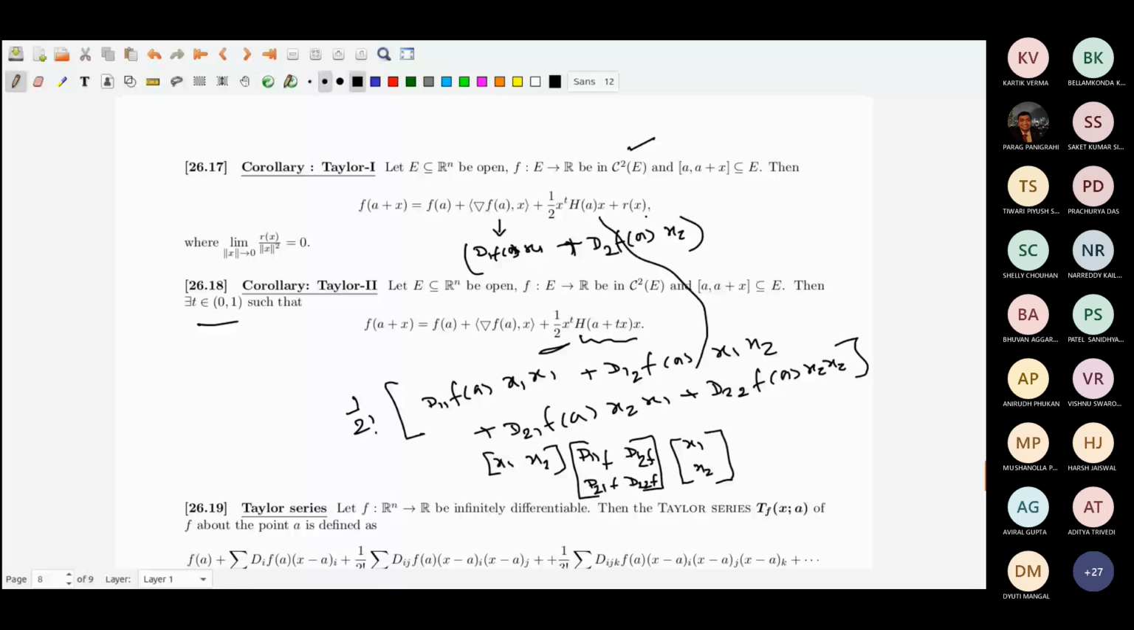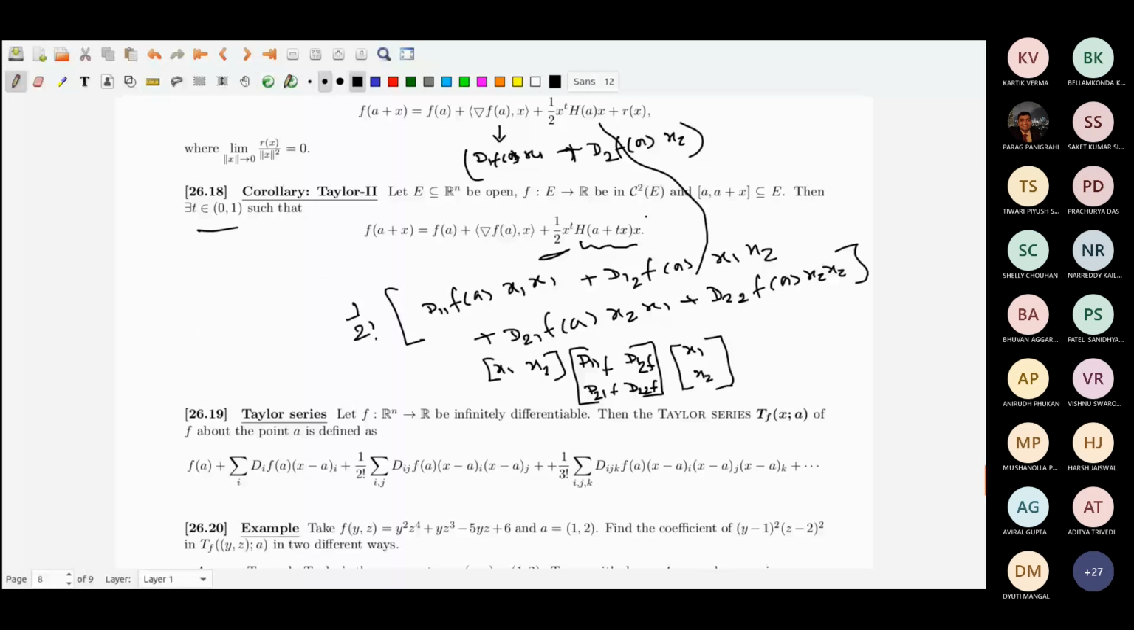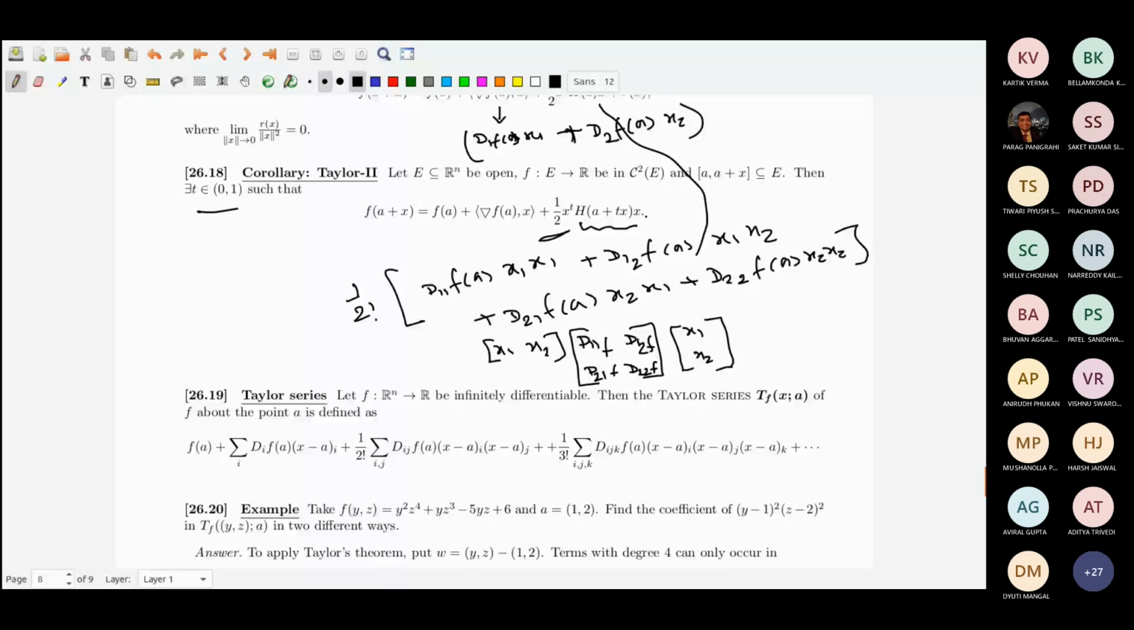The Taylor series, essentially, is the symbol Taylor series of f in x about a. So it will be f(a) plus the first derivatives times (x minus a)_i, and here (x minus a) ith coordinate, (x minus a) jth coordinate. The way you used to write x_i x_j, it means the (x minus a) ith term and the (x minus a) jth coordinate. That's better, D_ijk. So that's the Taylor series.